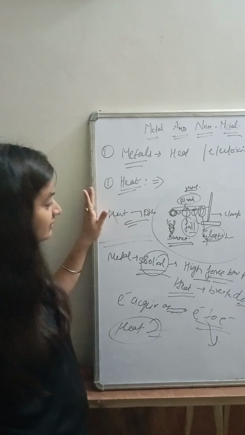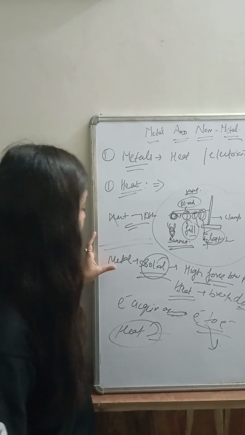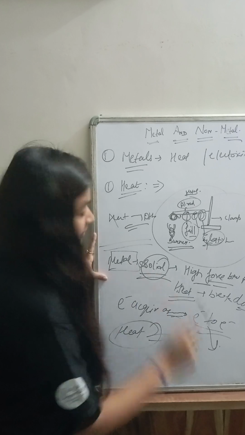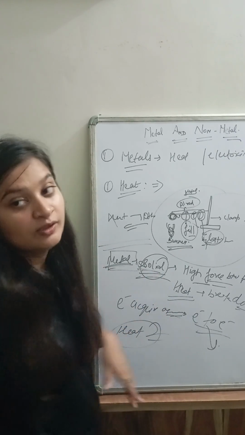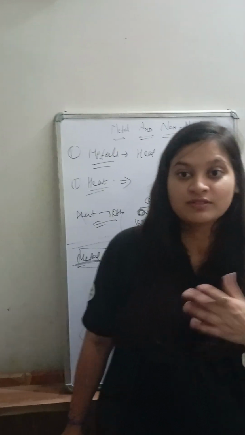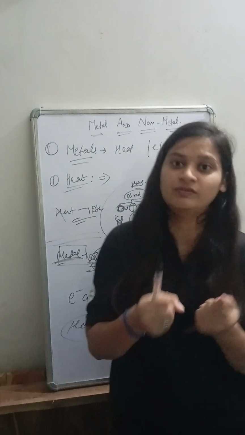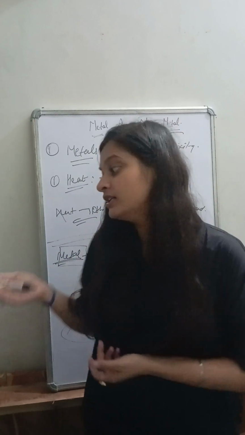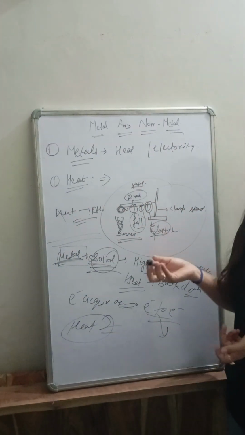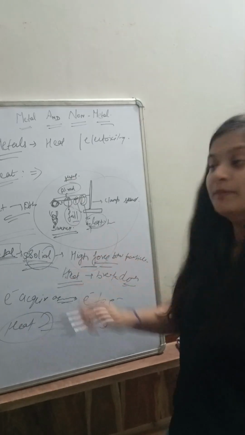I hope you understand this. Let's discuss again. As I said earlier, metals are solids. You have studied about solids. There are lots of forces of attraction between the particles of the atoms. Forces of attraction are maximum in the case of solids. So in solids, there is a high force of attraction between the particles.